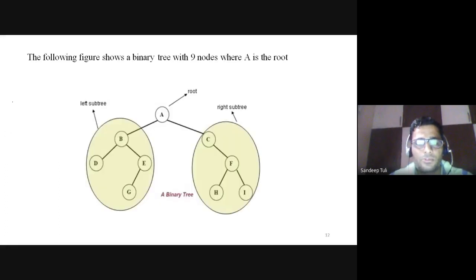So now with the help of that, you can see there is a root, one is the left subtree and one is the right subtree, and both the left subtree and the right subtree will also be binary trees. Similarly for their subtrees also, like D and like E and F and so on. This will also be the left subtree. This will also be the right subtree in the case of this tree only. And every subtree will also be a binary tree only.